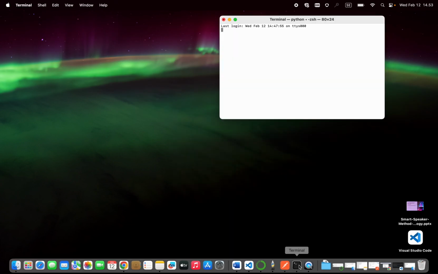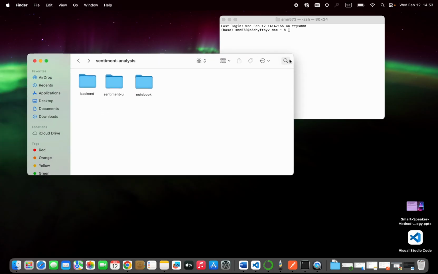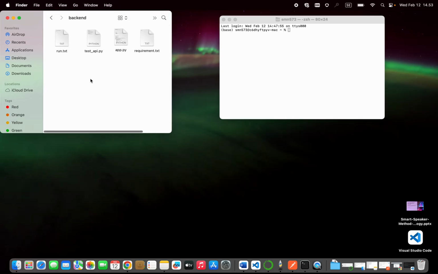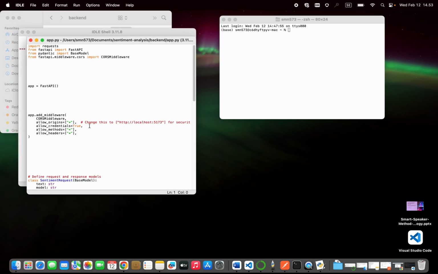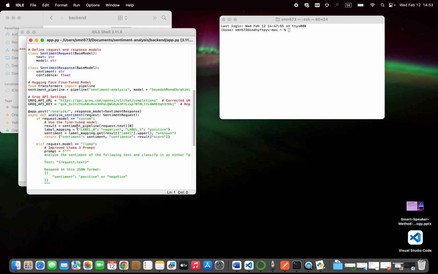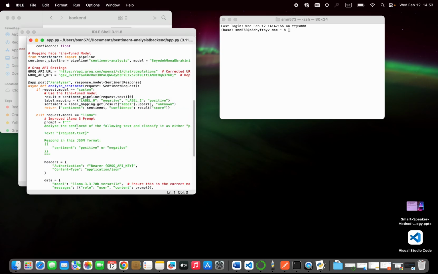Okay, let's now go to the folders we have for backend and frontend. For the backend, we have these files: requirements, app.py and test API, and this one is just for instructions. If we open app.py, we can see how we called FastAPI, and we use this for calling the models, Llama and the custom model.